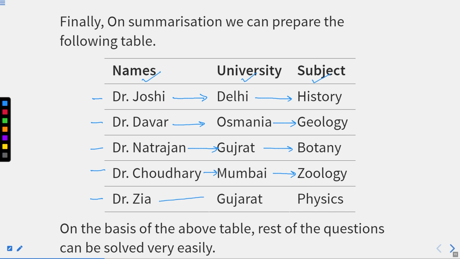And Dr. Zia from Gujarat University teaches physics. I hope this entire table is clear. This table will help you in answering all five questions, right? On the basis of the above table, all the questions can be solved very easily.